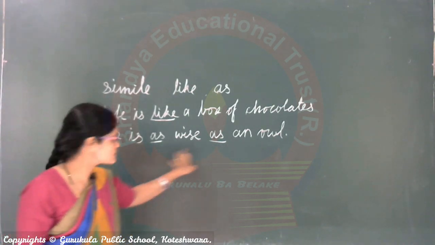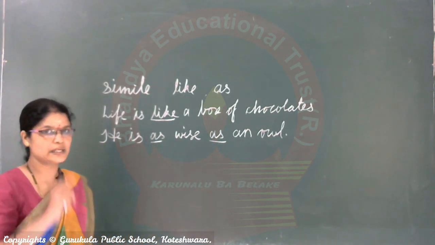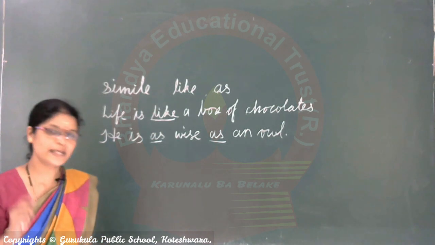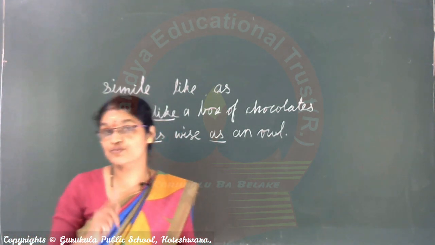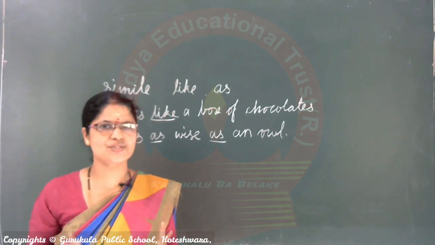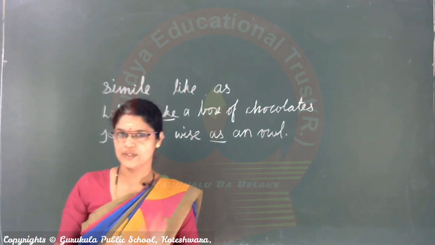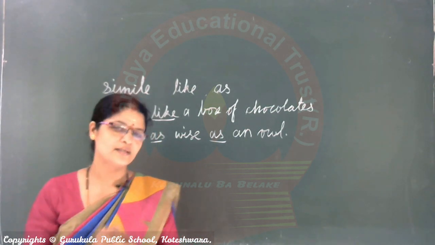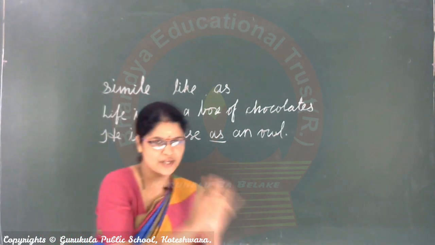He is as wise as an owl. Figure of speech, simile. Understood now? Yes. Like this, so many examples you can get: as faithful as dog, as proud as peacock, as cunning as fox. You can get more examples. Understood now? Yes. Now, what we studied now, keep aside.